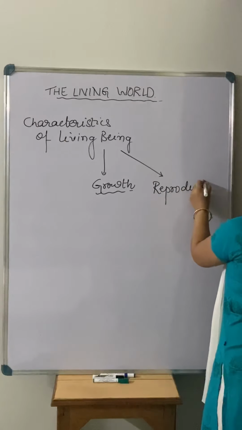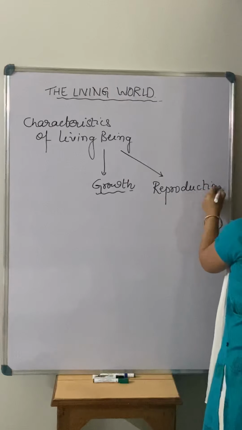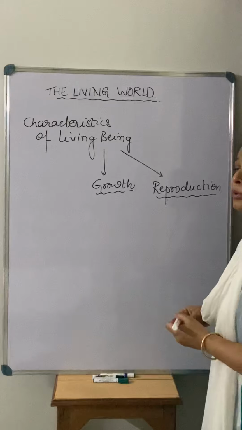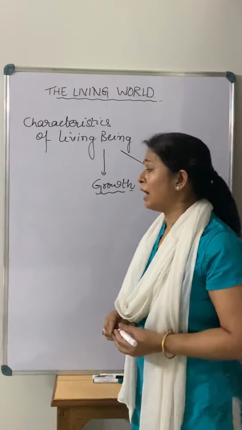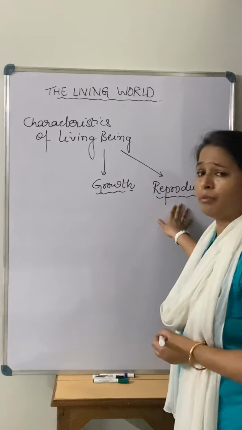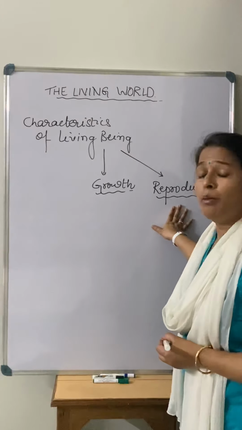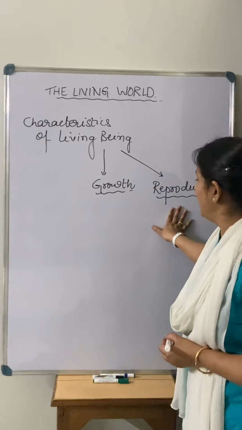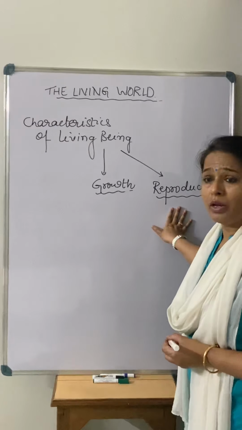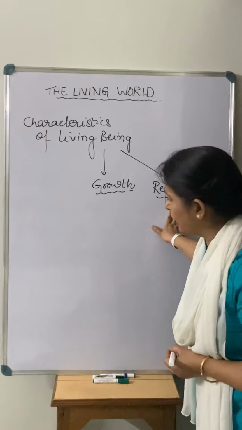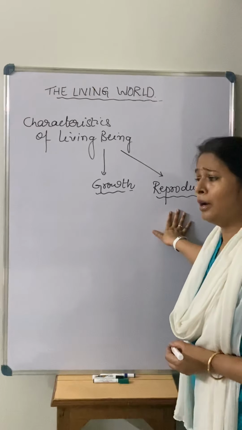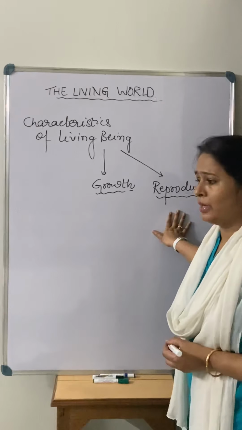You know very well what this process is. The process is very simple. For the continuation of life, organisms reproduce their own kind, right? That process is known as reproduction. This is one of the important processes, or you can say physiological activities, for any living organism for the continuation of life, right? Reproduction takes place in plants as well as in animals.